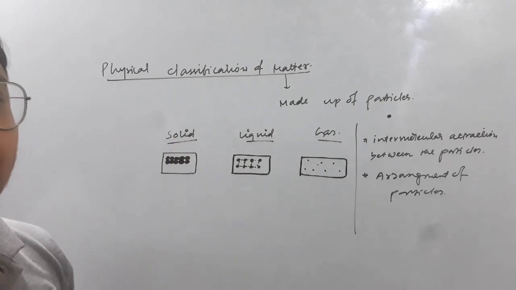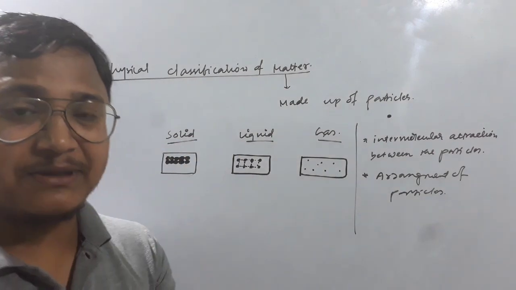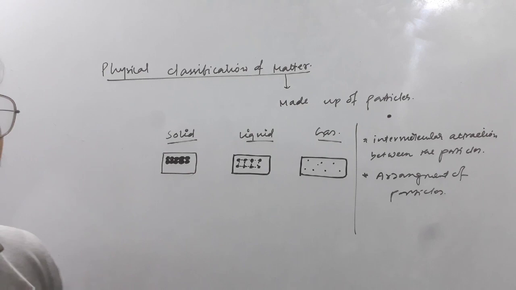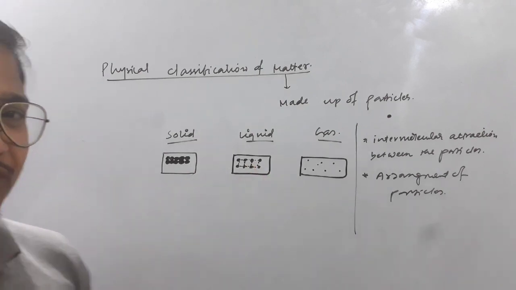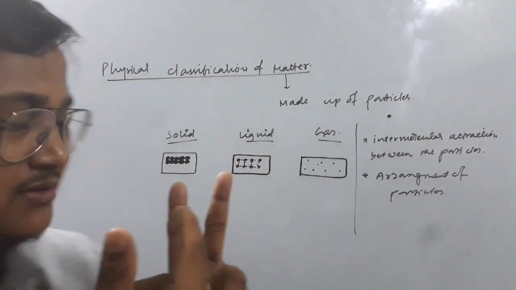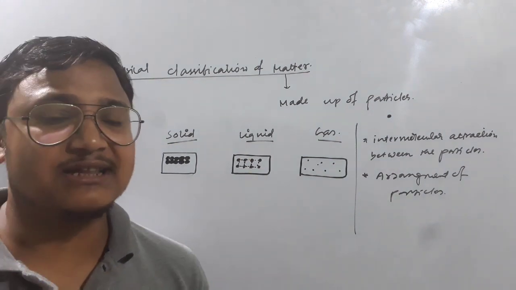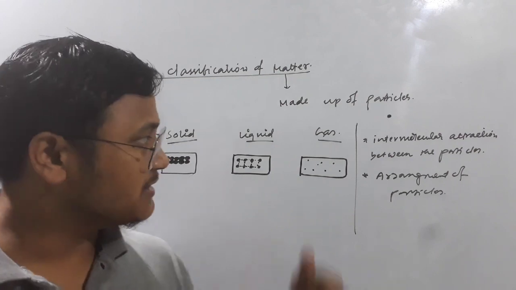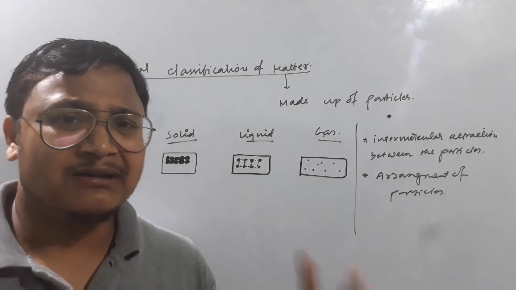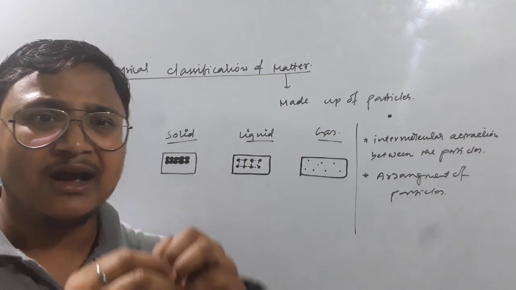So this happens in the solid state. So that's why they have a particular shape and size, a particular volume, okay? But in case of liquid, as they are maintaining a gap, they don't have a particular shape, and they take the shape of the container where they are placed, okay? But they have a particular volume. And in case of gas, they don't have any particular volume or size or shape, okay? Because the particles are randomly distributed.